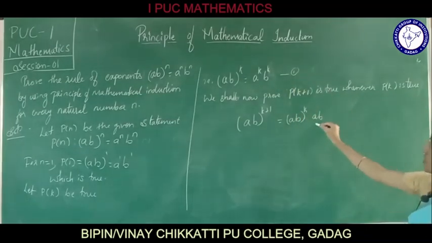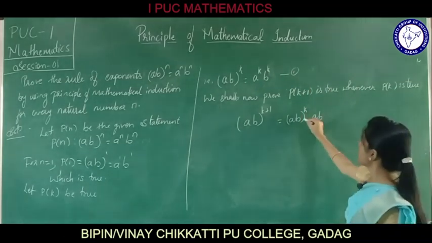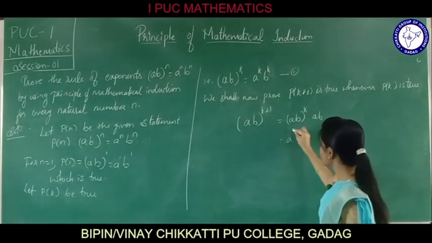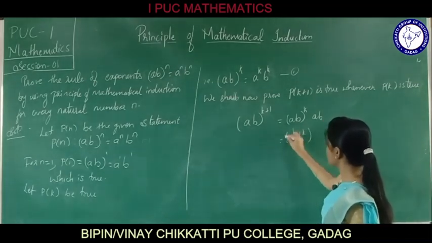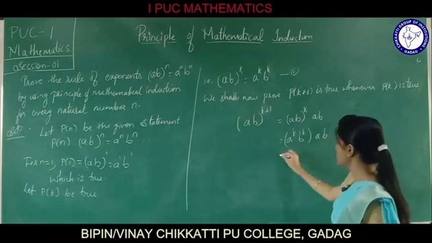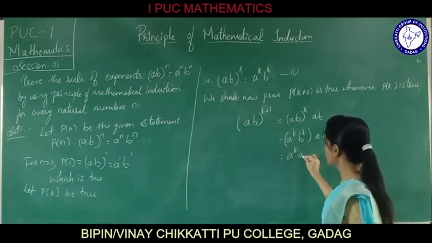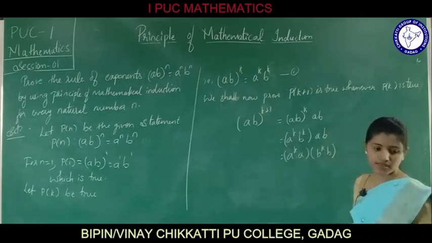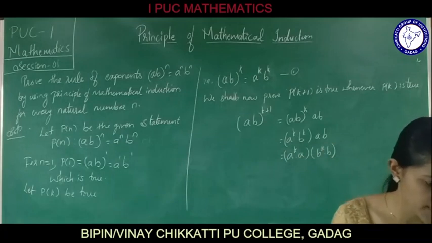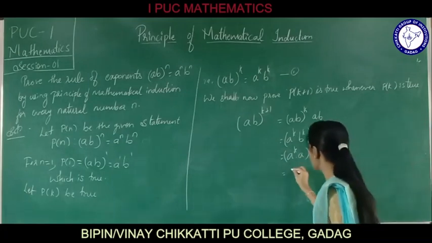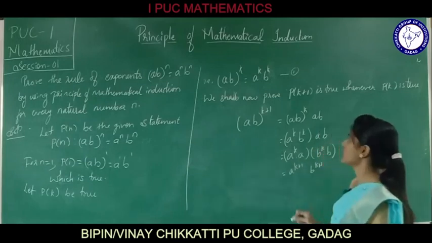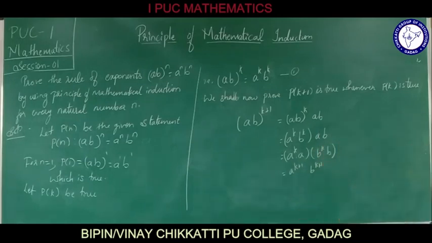(ab) raised to k plus 1 can be written as (ab) raised to k into ab. This can be written as a raised to k into b raised to k into ab. Now, a raised to k into a, and b raised to k into b. This is nothing but a raised to k plus 1 into b raised to k plus 1. We have proved that it is true for k plus 1 also.